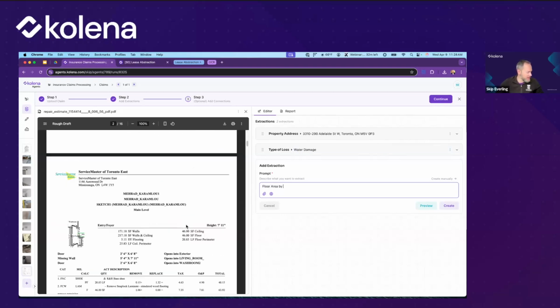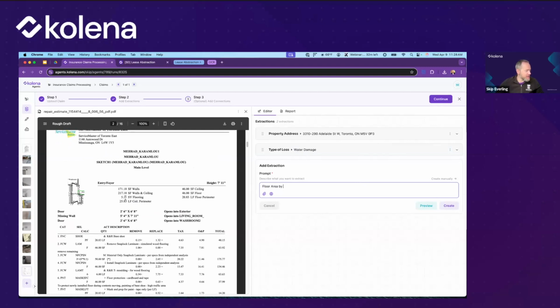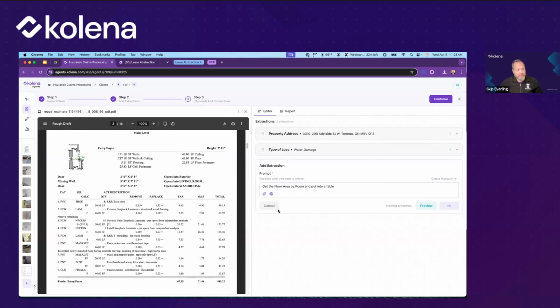Is that in here? Great. Yes. So we have things like the dimensions of the room. So I'm going to say, get the floor area by room and put it into a table. Right. We see that it understood that this is a water damage claim.